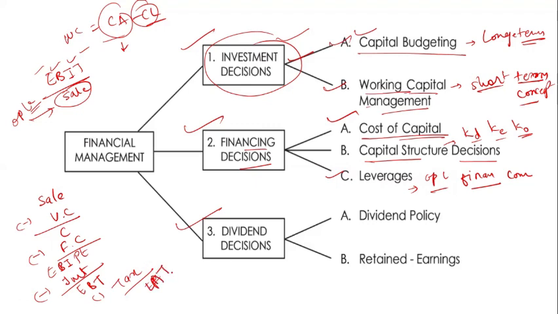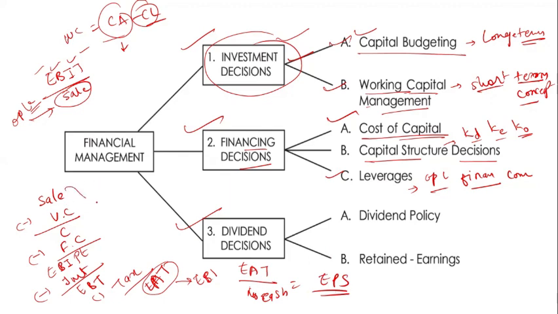When we divide earnings after tax by the number of equity shares, we get the earnings per share. This is the format; we will discuss it later, but I am giving you an overview.